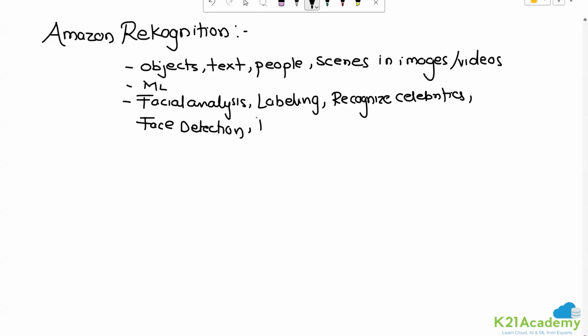Or you can even use it for moderation as well. As in, I want to have content moderation, isn't it? Just to identify that a particular content is not, in any way, explicit or offensive or not appropriate, right? I'll have to figure that out through the model, and it is helping us do that. So there are many such things that it allows us. This is just a couple of examples that I've given.